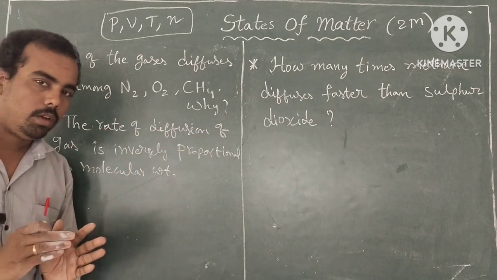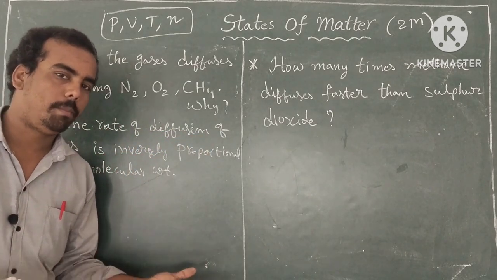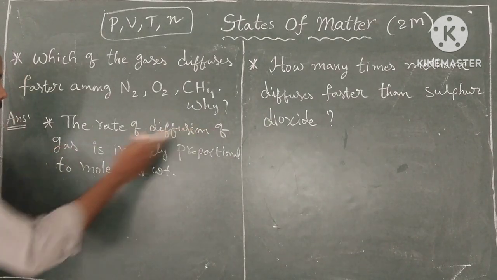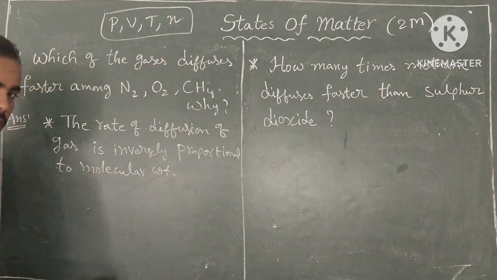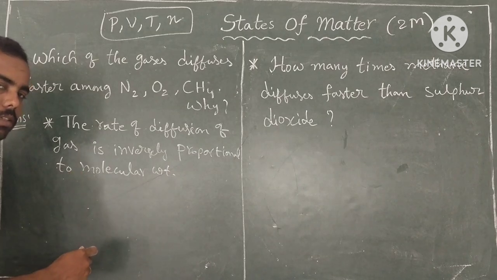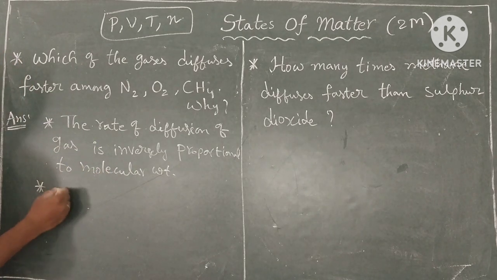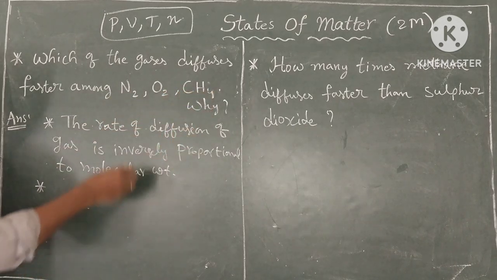Or low molecular weight gases diffuse faster when compared to high molecular weight gases. So the first point is the rate of diffusion of gas is inversely proportional to its molecular weight, or low molecular weight gases diffuse faster when compared to high molecular weight gases. So the second point is which one diffuses faster?